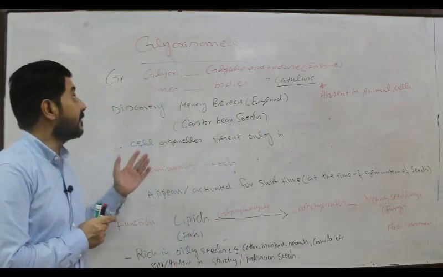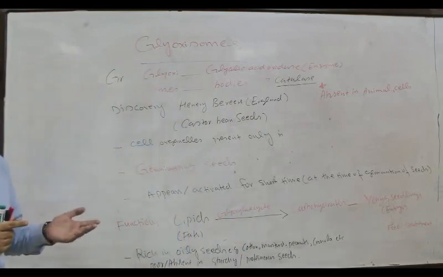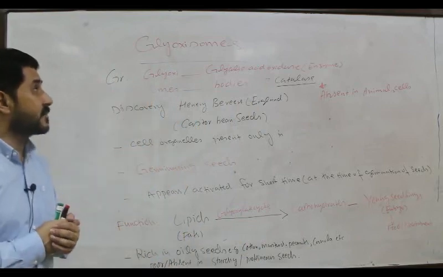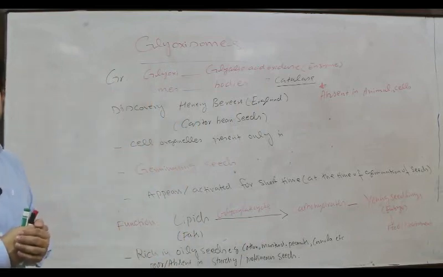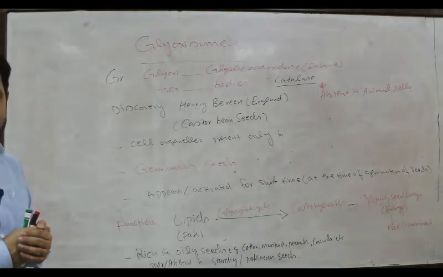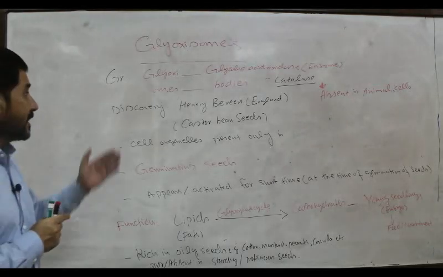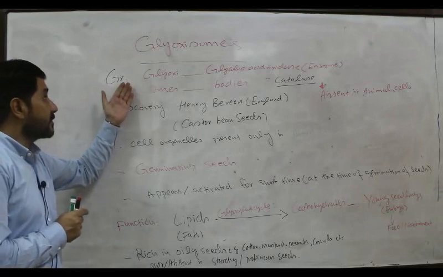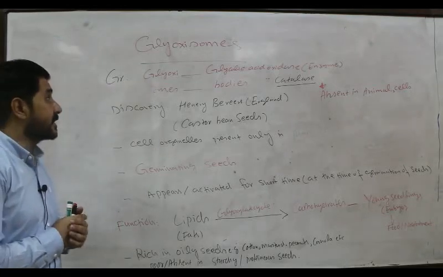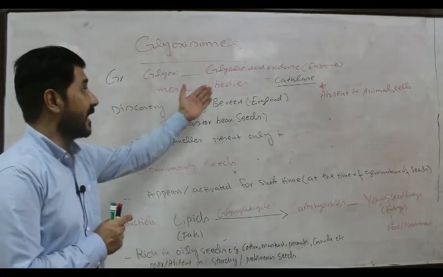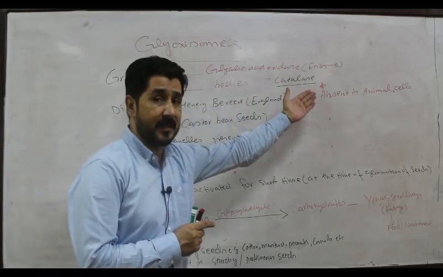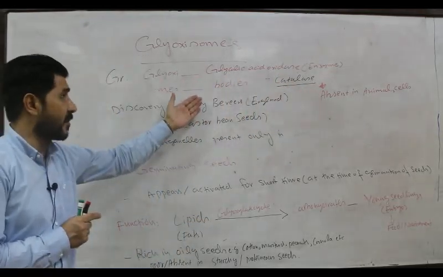So this is all about the glyoxysome. I repeat, glyoxysomes are cell organelles exclusively present in plant cells and totally absent in animal cells. The word glyoxysome is derived from two words: glyoxy, which means glycolic acid oxidase, a type of enzyme, and somes, which means bodies.